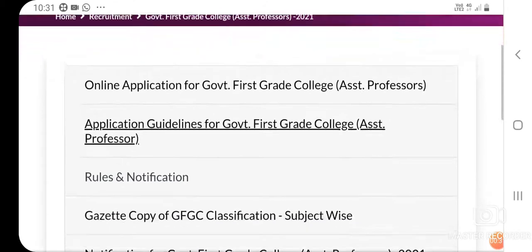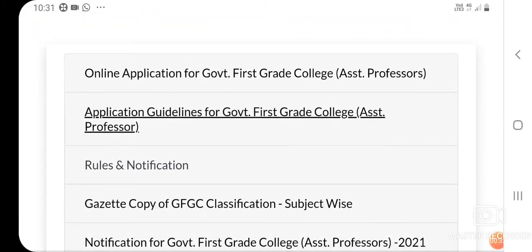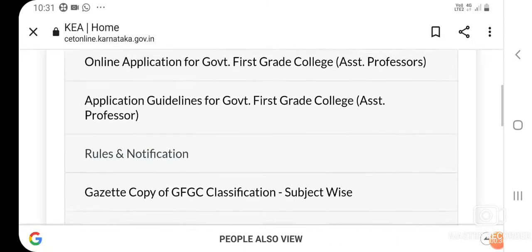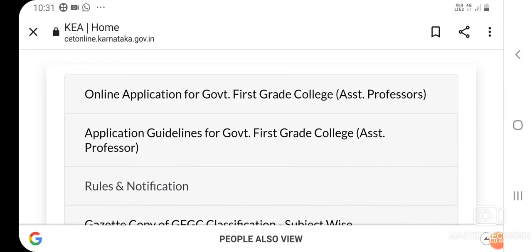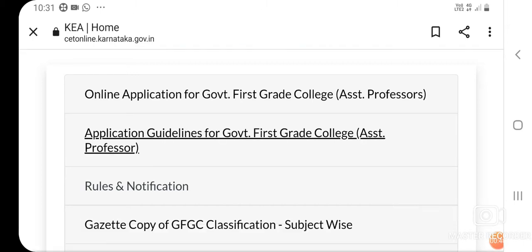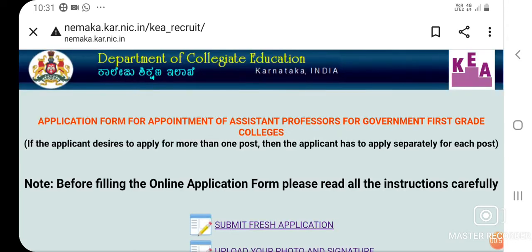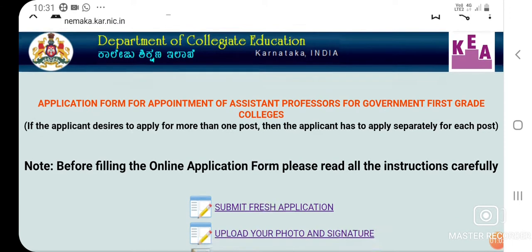If you click on that, you will get all the notifications, rules, gazette copy, application guidelines, notification, and the syllabus. Before the online application, just go through the application guidelines for government first grade college assistant professor. If you click on this second link, you will get all the application guidelines. And if you click on the first link, that is the online application form, you will get this screen.